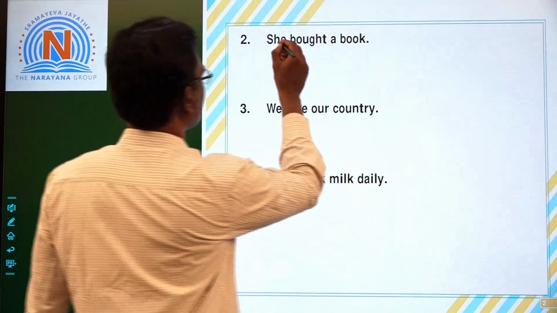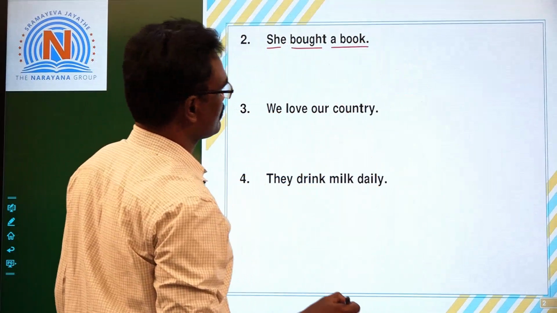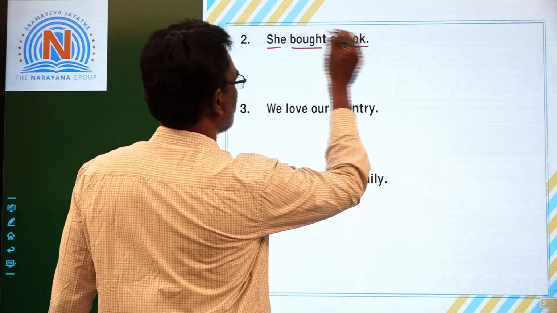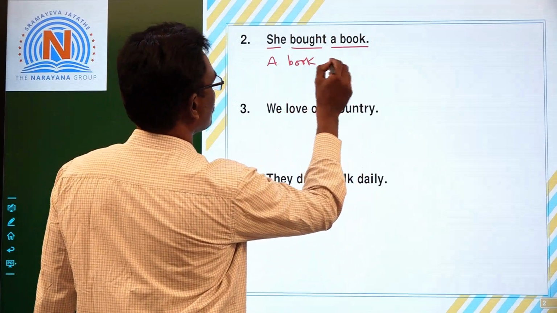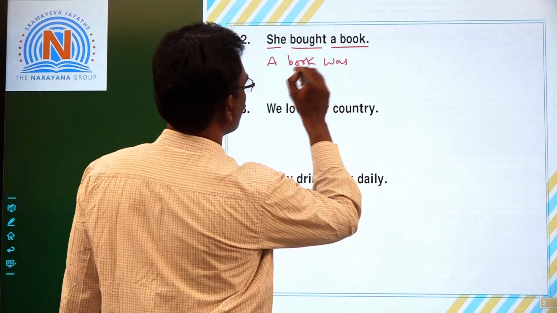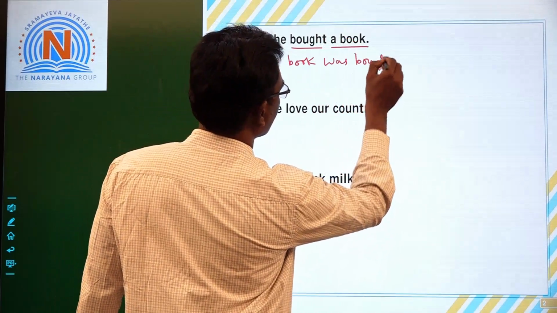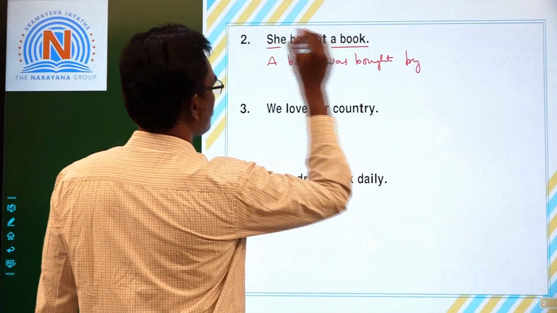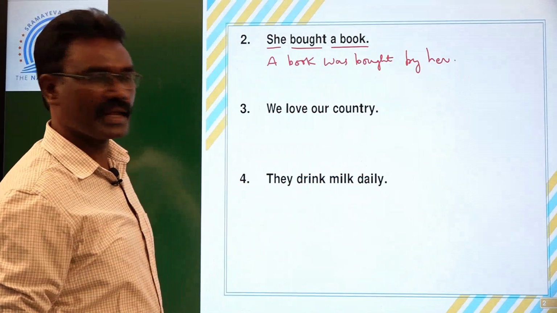She bought a book. She subject, bought verb, a book object. So what tense it is? Past tense. By, bought. So this object becomes subject, a book. Then singular was, a book was, V3 of this main verb, by, bought. A book was bought by, she becomes her. A book was bought by her.